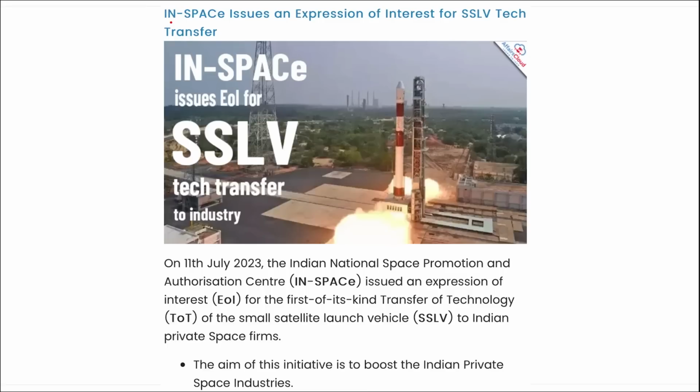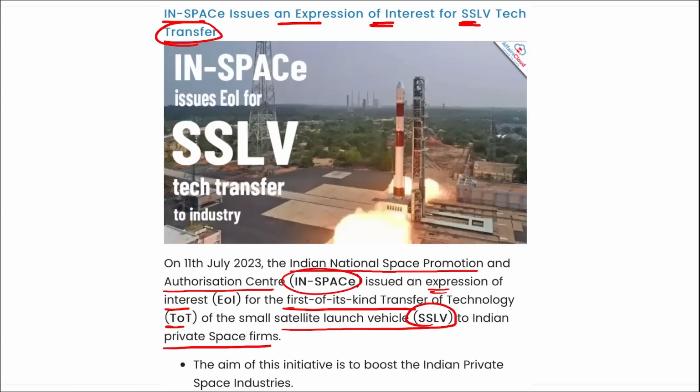Next is InSpace. InSpace has issued an expression of interest for SSLV tech transfer. What is SSLV? Small Satellite Launch Vehicle. So Indian National Space Promotion and Authorization Center, that is InSpace, issued an expression of interest for the first of its kind transfer of technology of the small satellite launch vehicle to Indian private space firms. Correct. The aim of this initiative is to boost the Indian private space industries, and this SSLV is a three stage launch vehicle with three solid propulsion stages and a liquid propulsion based velocity trimming module.